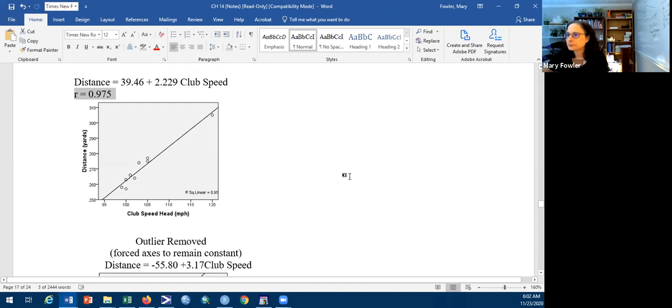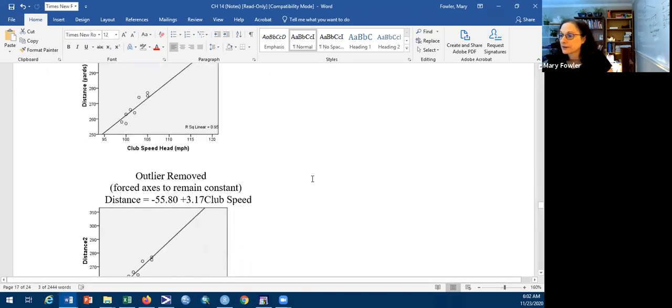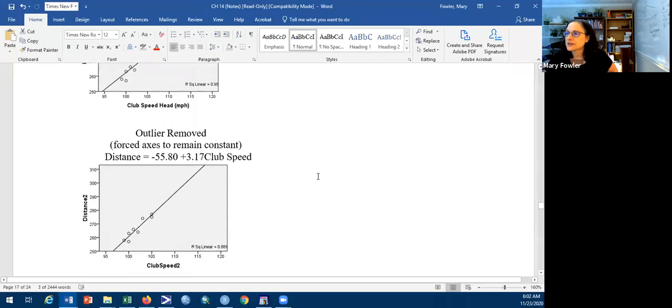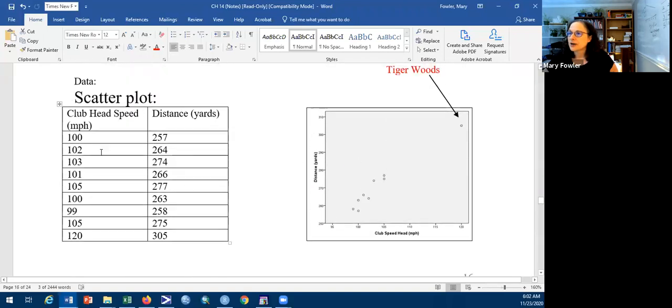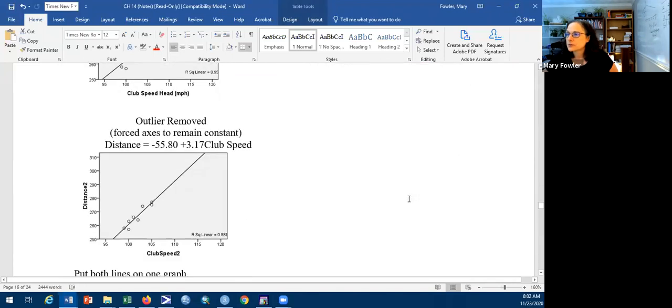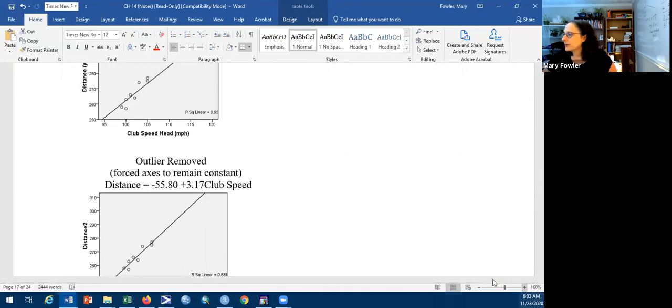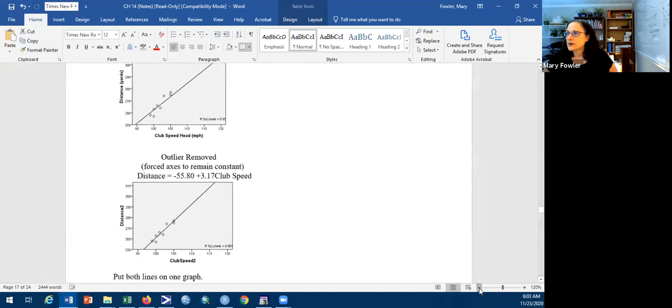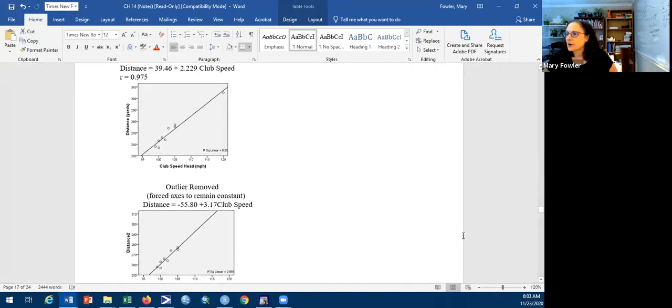Okay, now what I want to do is consider what this would look like if Tiger Woods was not there. So we have the whole analysis with Tiger Woods in, then we remove his point and do another analysis. Here's the regression equation for these points, which do not include Tiger Woods. Now I'd like to know if Tiger Woods' observation caused a large shift in the line.